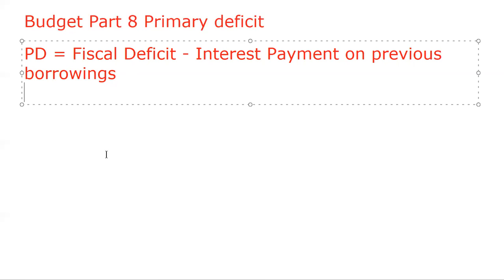So, suppose we say primary deficit would be equal to 0 or low, but what do we mean by this?